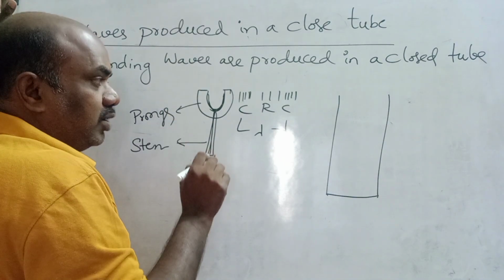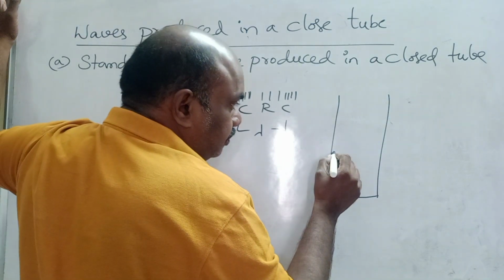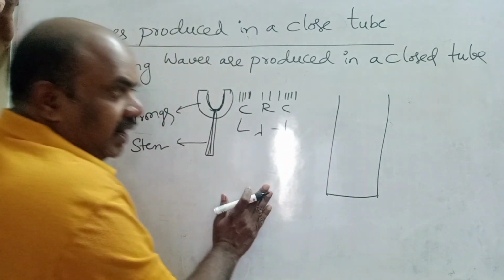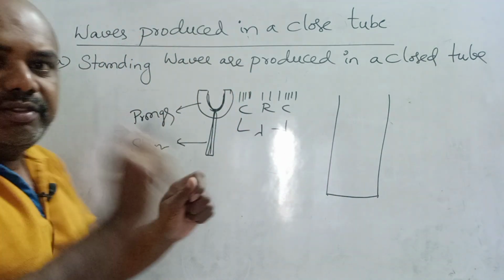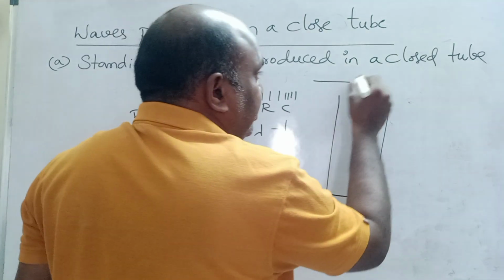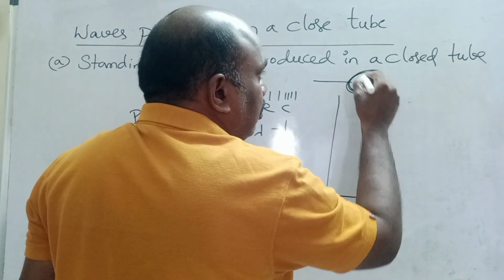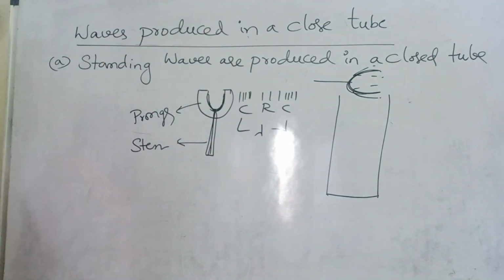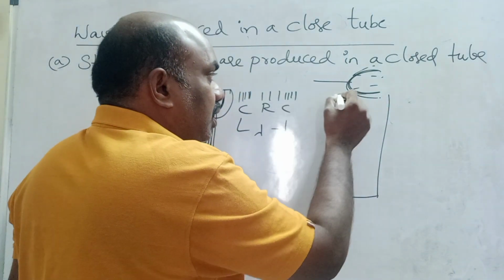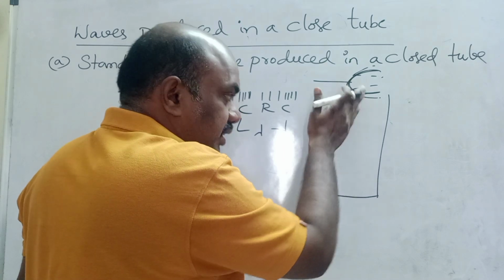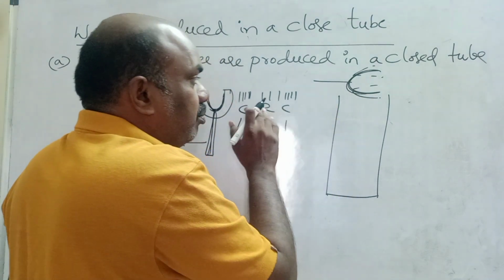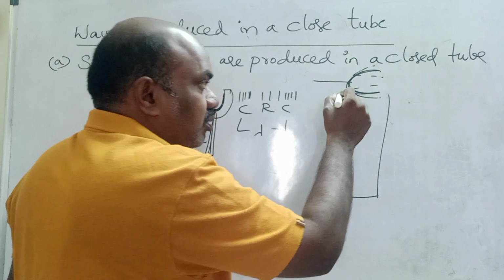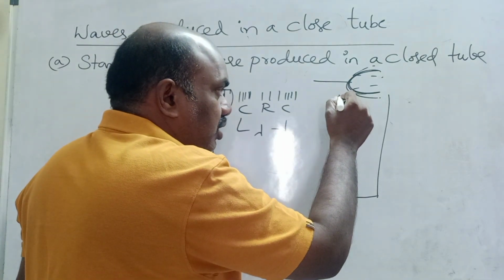Now, hit the tuning fork. Now see children, let us consider this is a tuning fork. Hit it with the rubber hammer and place it on this tube. Place the vibrating tuning fork on the tube. What will happen? Waves are produced. These longitudinal waves move in this direction. It is a combination of both longitudinal wave and transverse wave. So the waves are produced like this.